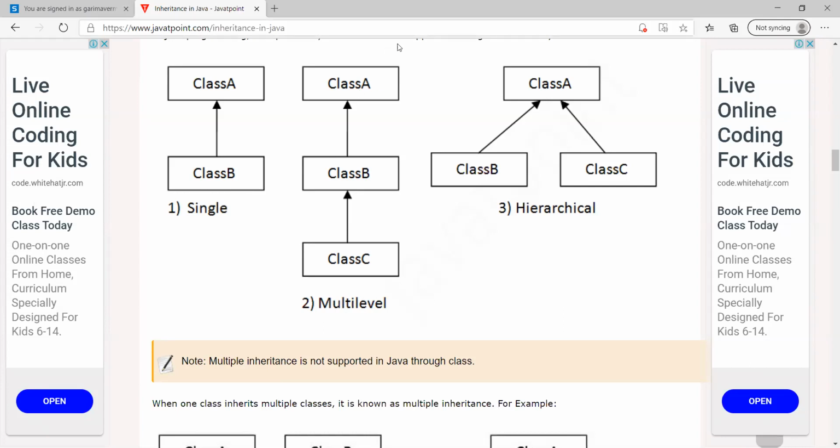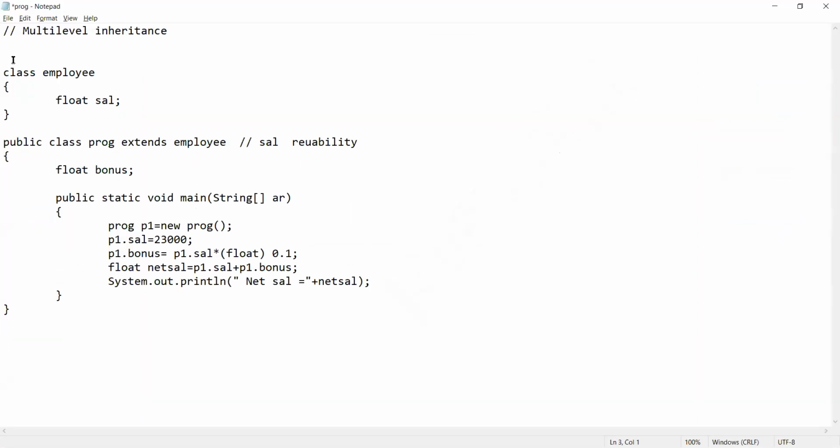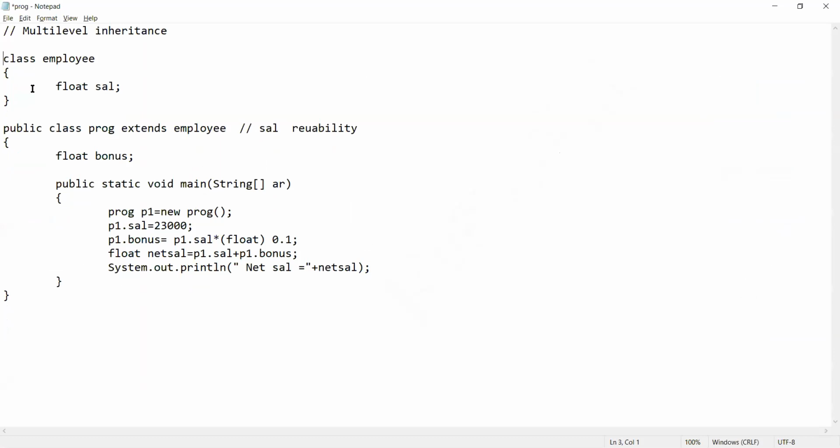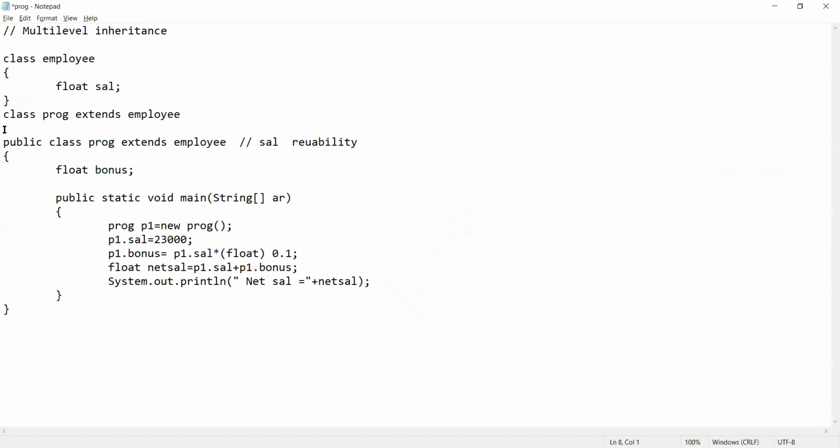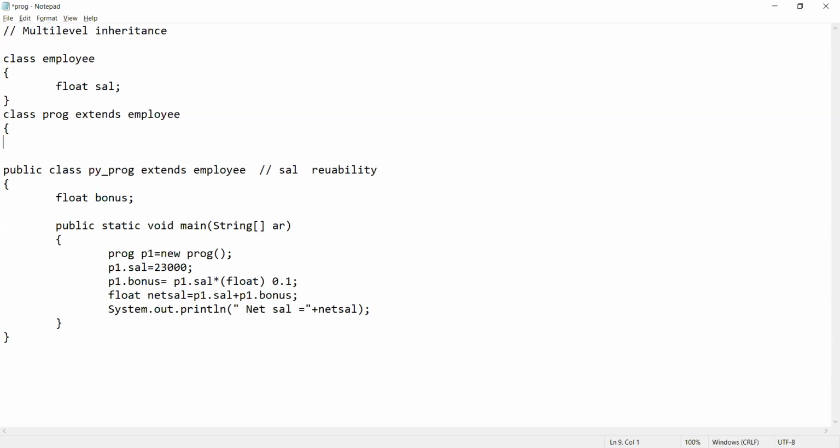Now let's see how I can write the program for it. Okay, so I have a class employee, then I have a class programmer. Now before programmer, suppose I am having a class programmer extends employee, and this is the Python programmer class, right? Let's create this and see.